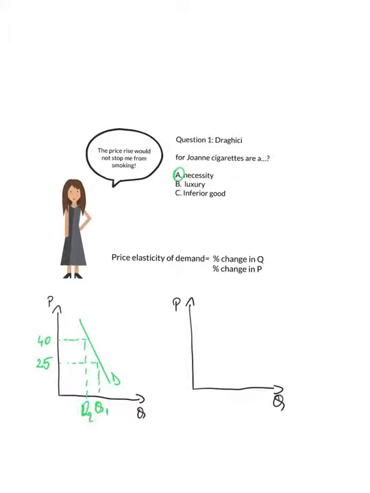Whereas in the second graph, we will represent a luxury, and then the demand curve would be more flat, meaning it would be more elastic, and a change in price from $25 to $40 will affect the quantity much more than in the first one. Joanne's case is represented in the first graph because for her, smoking is a necessity, and her demand curve is relatively inelastic. More precisely, a given percentage change in price leads to a proportionally smaller change in quantity demanded.